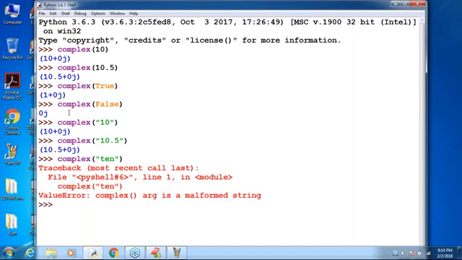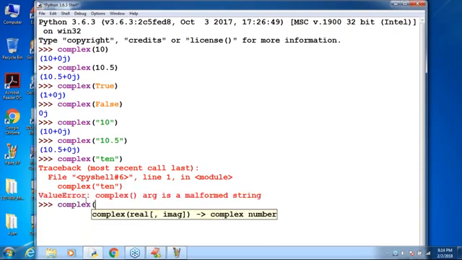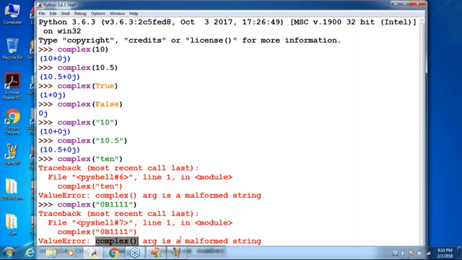Do you know, sir, value error? Complex value error, by default we are going to get: complex() arg is a malformed string. Now I'm taking some other base, complex of "0b1111", like this. Can you please observe that? Same error by default we are going to get. Clear for all of you, right?